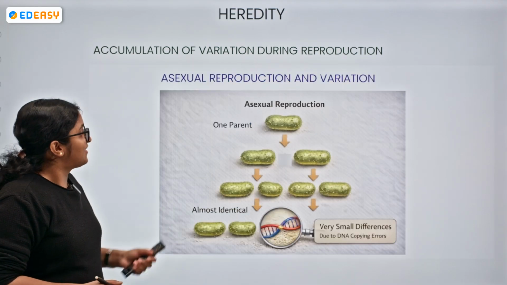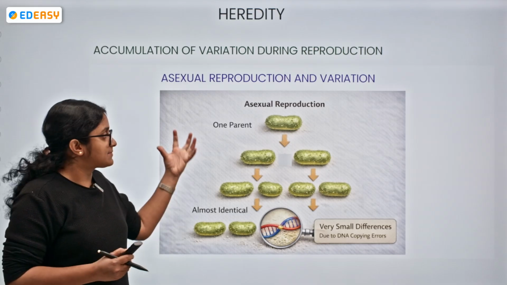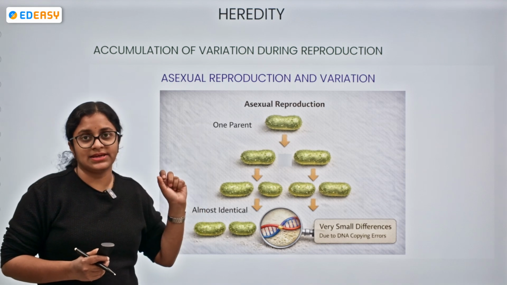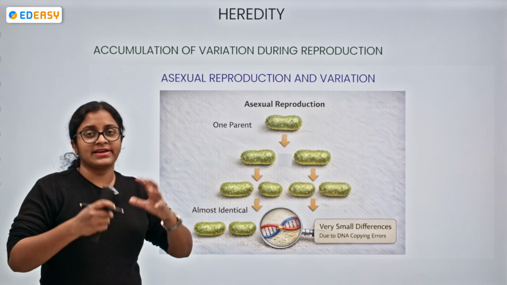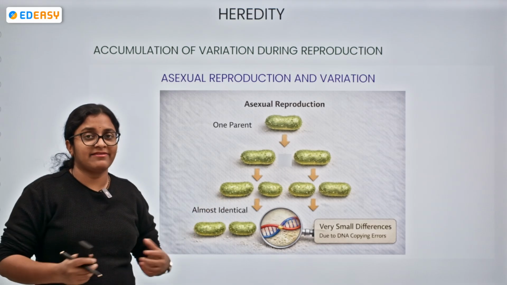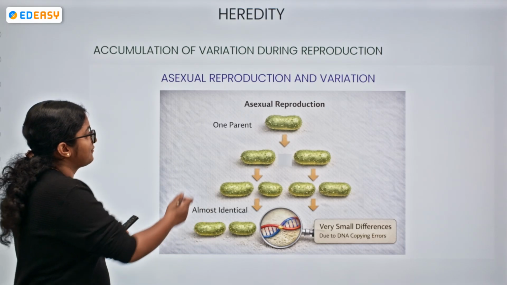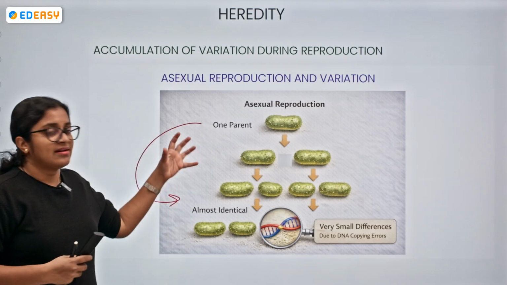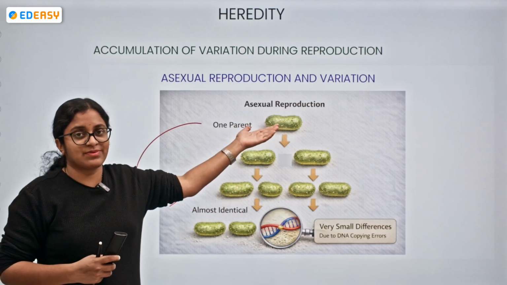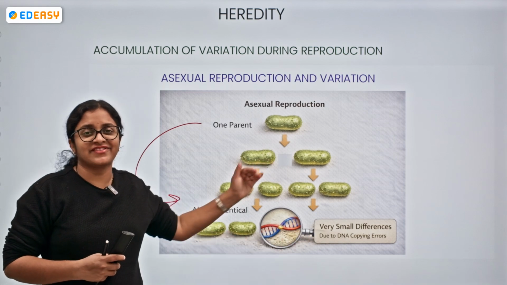Okay? Now, the asexual reproduction and the variation. Let's try to understand. With respect to the asexual reproduction, we have only one parent involvement. Let's take one bacteria over here. So the bacteria is reproducing, giving rise to two offsprings. Again, the offsprings, the daughter bacteria, again divide and give rise to offsprings of their own. So from one parent, multiple things are being produced. Okay, the ancestor is one, but moving on with the generations, many offsprings are getting produced from one generation to another.